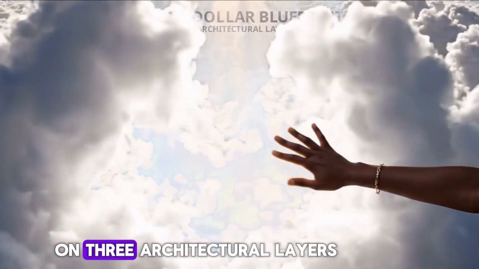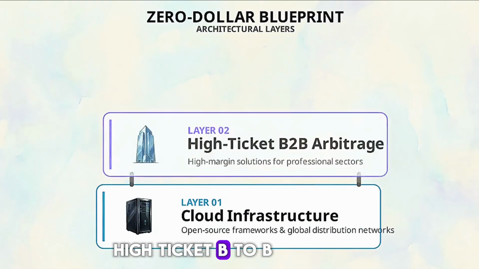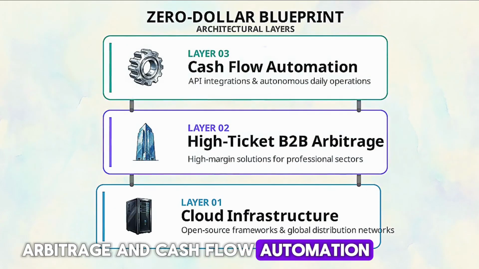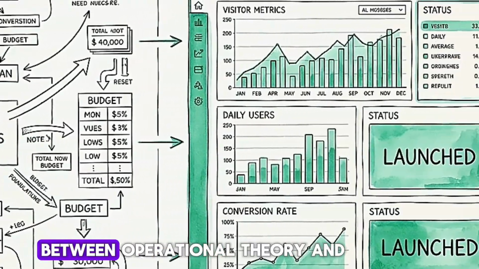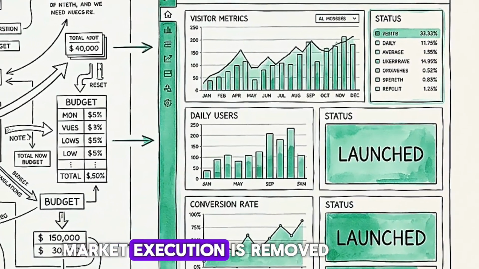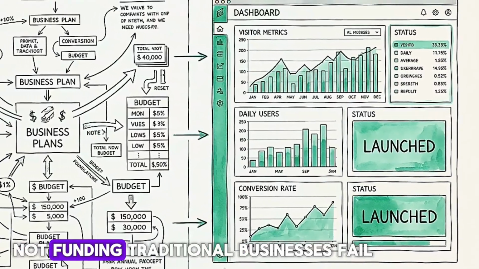This model is built on 3 architectural layers. First, cloud infrastructure, high-ticket B2B arbitrage, and cash flow automation. By eliminating startup capital, the primary barrier between operational theory and market execution is removed. Failure becomes an issue of architecture, not funding.